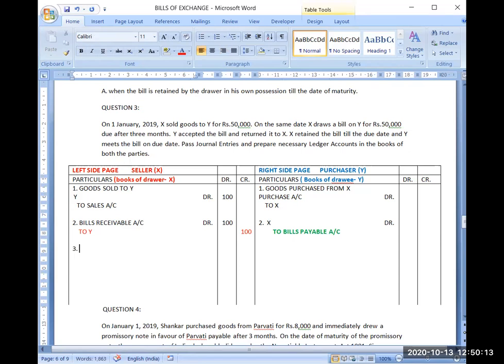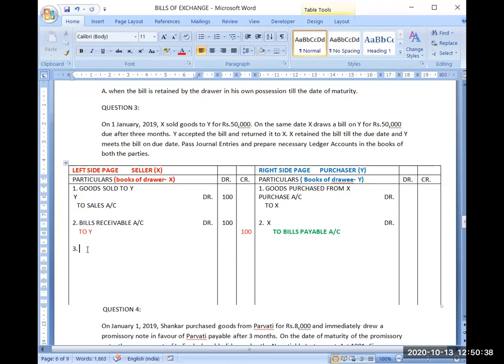So bills receivable account debit to Y and X debit to bills payable account. So here X is getting an asset for which he will be receiving cash in future, and Y is getting a liability. Remember, bills receivable account and bills payable account are personal accounts, representative personal accounts. Okay. Now coming to the third part.